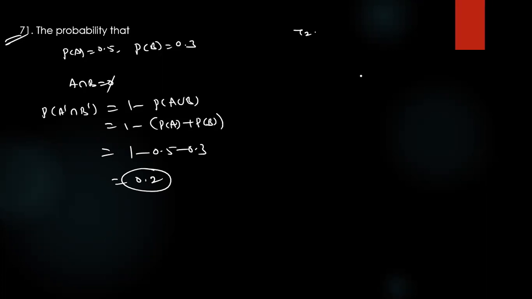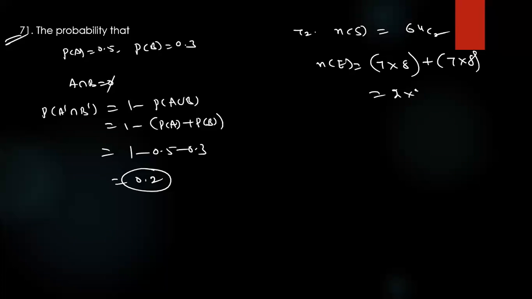72. What is given? Two small squares are chosen. What is the sample space? Choosing two squares out of 64. How many ways? 64C2. Favorable cases: choosing two squares having a common side means what here? 7 by 8, horizontally or vertically. That is the meaning. So 2 into 7 into 8. Required probability is 2 into 7 into 8 by 64C2. Simplify, how much is coming?